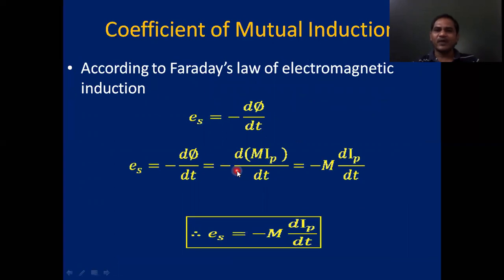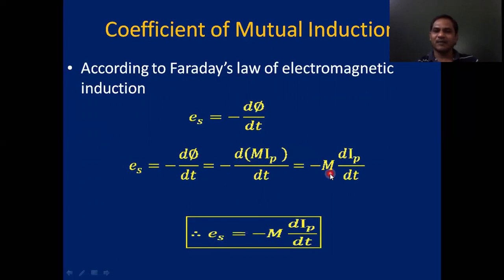But according to Faraday's law of electromagnetic induction, the induced EMF in the secondary coil, E subscript S, I am writing Es is equal to minus d phi by dt, that is negative rate of change of magnetic flux. Es is equal to minus d phi by dt, is equal to minus d by dt of, but we have phi equal to M into Ip, right?